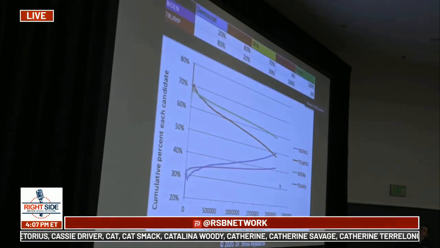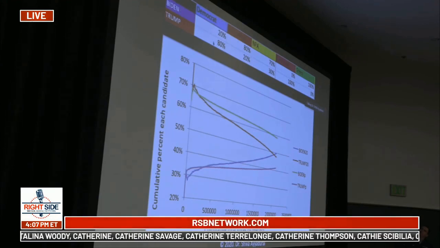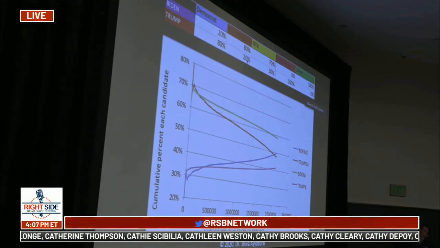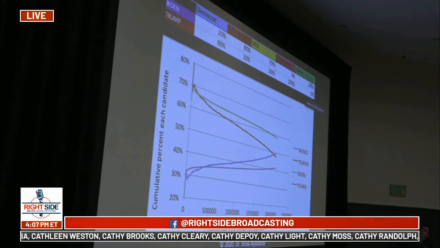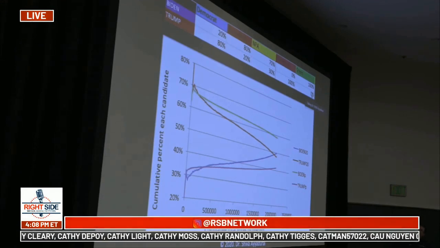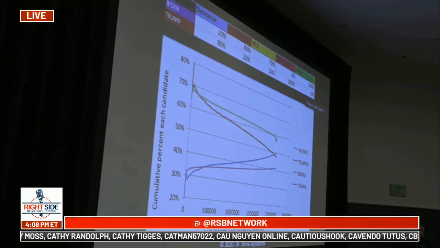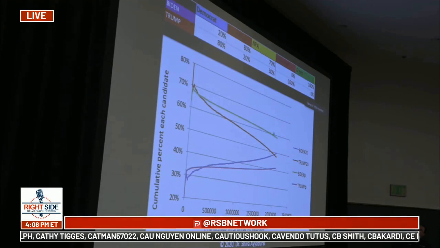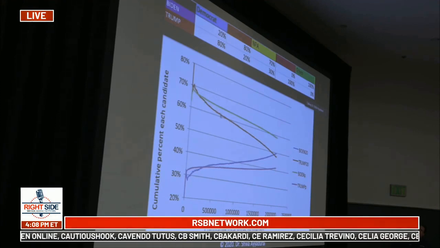So what we first did, just to give you an idea, this is one of the potential scenarios where we're looking at, in the case of Democrats, a split of votes between Mr. Biden and Trump of 20% to 80%, of Republicans 80% to 20%, and of the Independents 70-30, Libertarians 0-100, and Green 100-0. This is one of the computer simulations. Like this, a computer can do far better than I could do sitting here. And what you see is the green line is trying to match Mr. Biden's blue line, and you can see it's way off. And the purple line is trying to match the red line. So obviously these aren't matching, because again, we wanted to see if we could overlay on those.